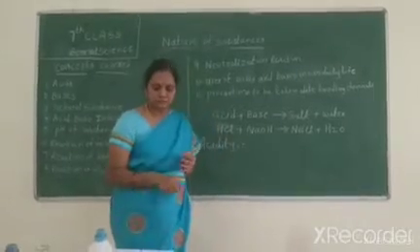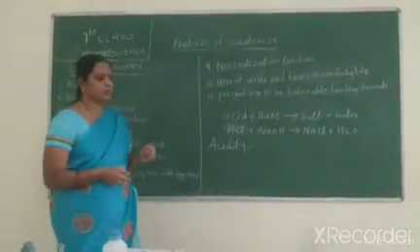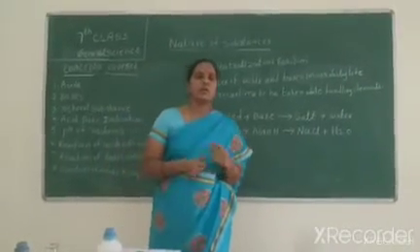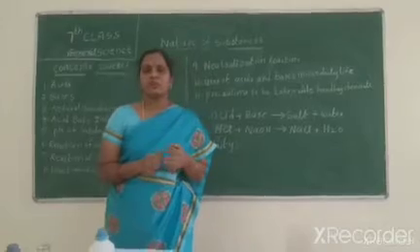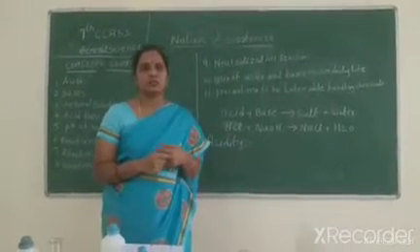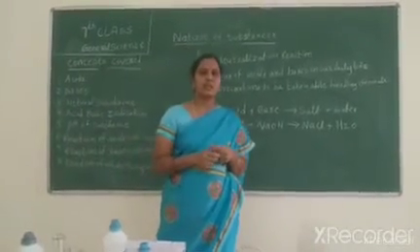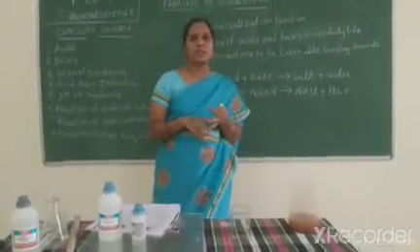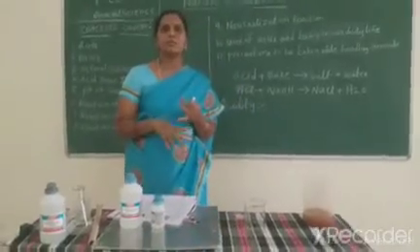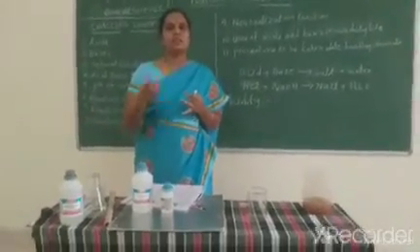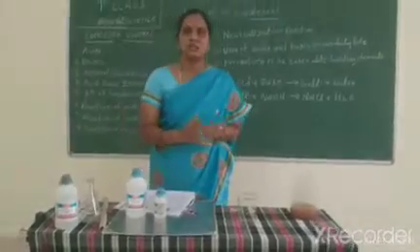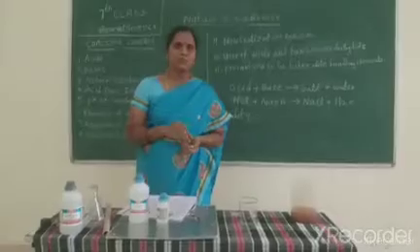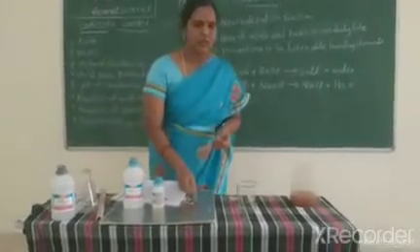Next, soil treatment. For soil treatment, we can do a small activity. Farmers, when farming, first test the soil. The soil has a pH value. Depending on it, they use some chemicals. We can decide which type of chemicals to use in the soil. This is also a small activity in soil treatment.